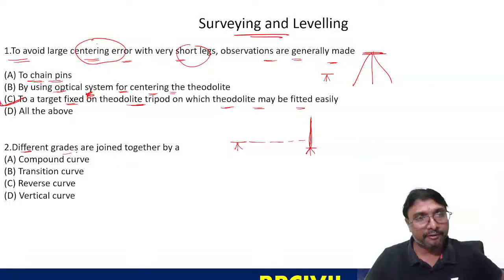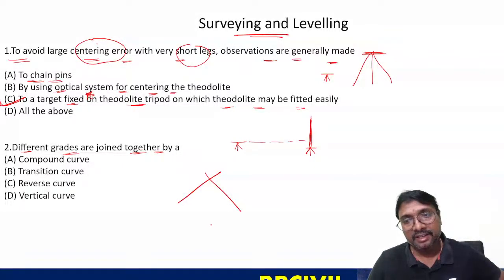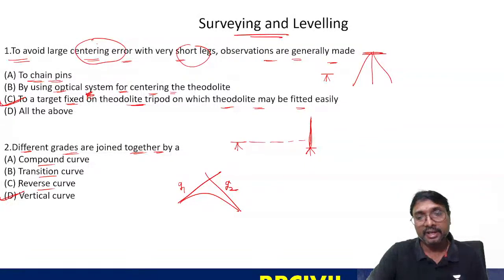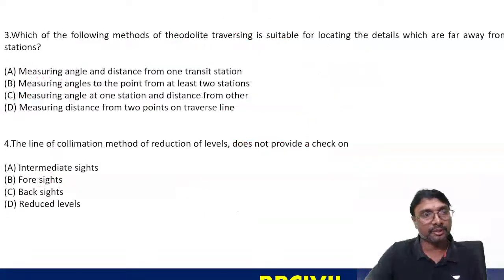Now, different grades are joined together by a curve. Grades means gradients. So these different gradients are joined together to form which one? Consider this vertical curve or summit curve. This is your first gradient G1, and this is your second gradient G2. Among compound curve, transition curve, reverse curve and vertical curve, which curves are formed? You can say that vertical curves are formed, if you just observe.